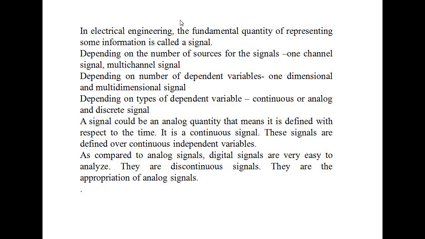Next, depending on the type of the independent variable, signals are classified into continuous signal and discrete signal. So these are some ways of classifying signals. Now, what is a continuous signal, and what is a discrete signal? A continuous signal is a type of signal which is defined with respect to time. As its name suggests, it is continuous, and this signal is also called an analog signal, and it is defined over a continuous independent variable.